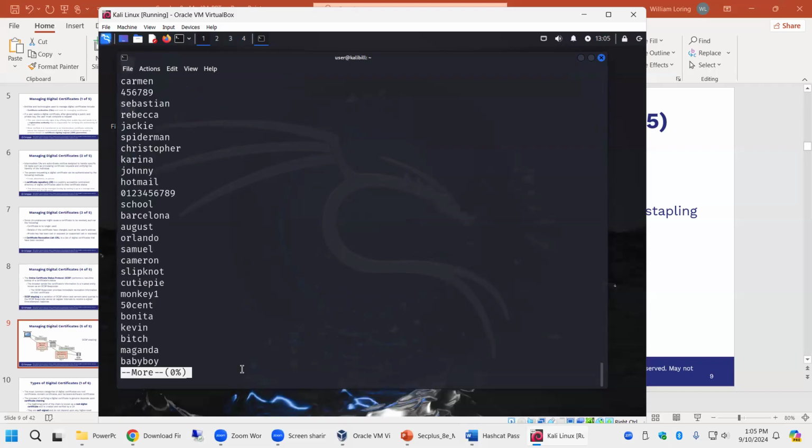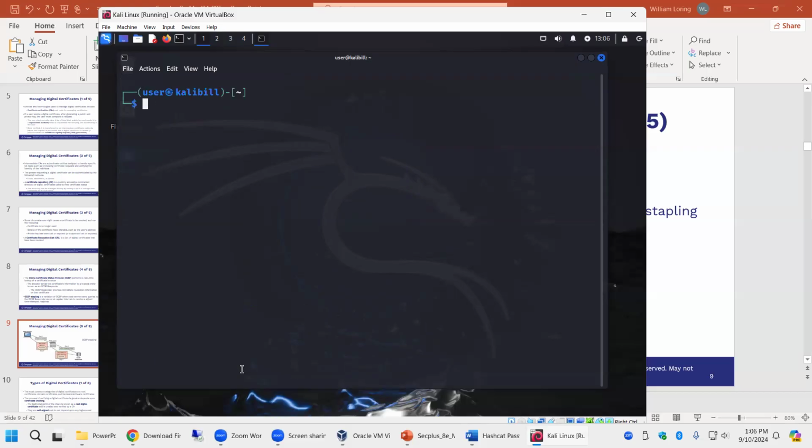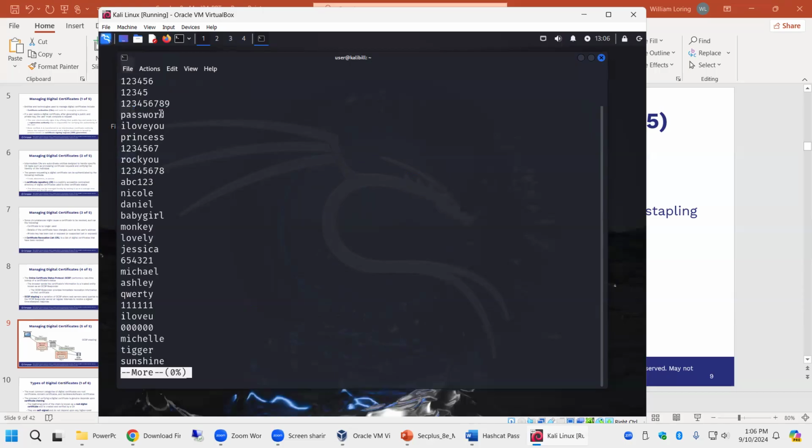And these are all passwords that people have used. Some of them may be nasty, but these are all legitimate passwords people have used in the past that have been stolen by data dumps. That's where most word lists come from. So now we have this huge list. I don't know how many passwords are in there. There's bunches of them. Oh, and when you're done with the more, sorry, I just sometimes do things and don't think about it. You can either press Q to quit or Control C. Anytime you're in a command line environment doing something and you want to break it, Control C will typically break whatever you're doing.